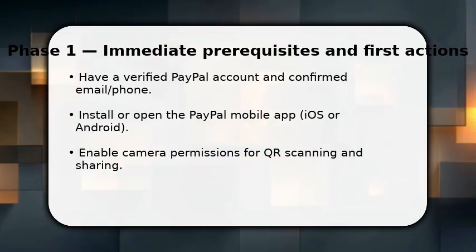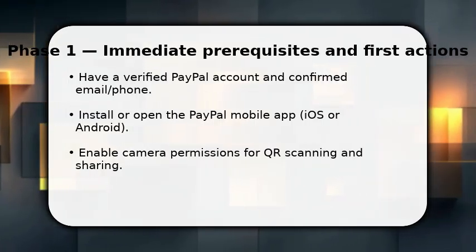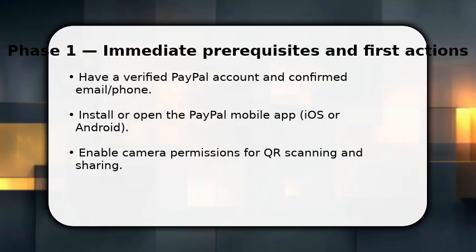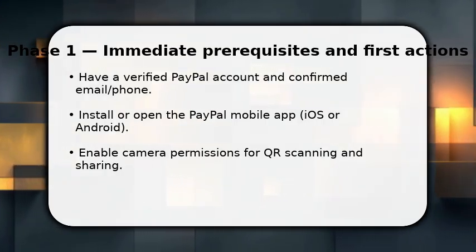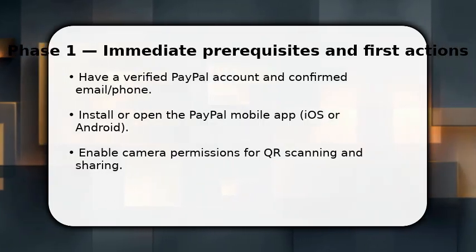You start by confirming you can receive payments. This avoids delays later. Open the PayPal app and sign in. Use your business or personal account as needed. Once signed in, tap the bottom menu to find the QR code or Pay button. This begins the generator flow.